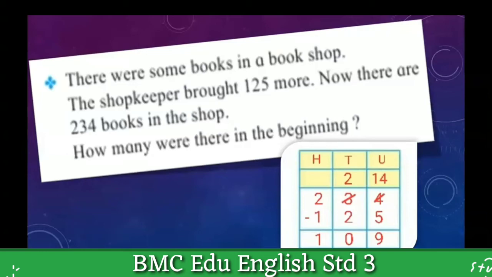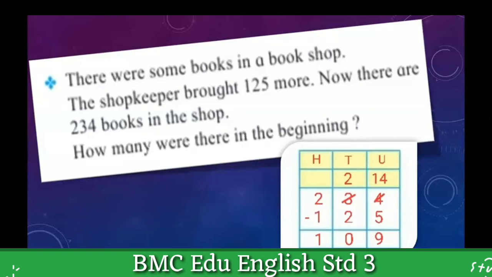While solving this kind of sum, it is very essential to read the question carefully with full concentration, try to get the information first, and try to find out what we are going to find in this type of sum or word problem. So the answer we got here is 109 were there in the beginning.